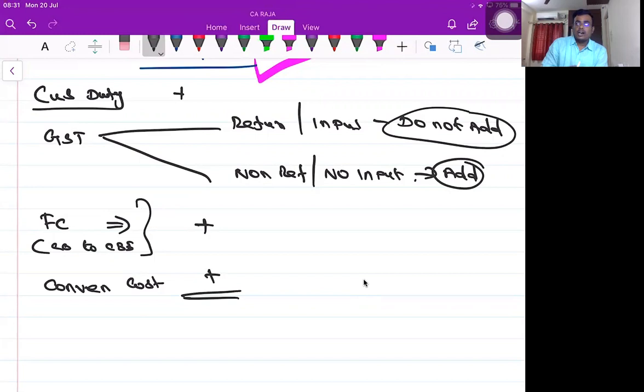I will find a small storage place in that village and put all the paddy in that warehouse. After a certain period of time, I'll transfer it to my godown. For this period where I'm storing everything in the local place, I have to pay rent. That's called storage cost.